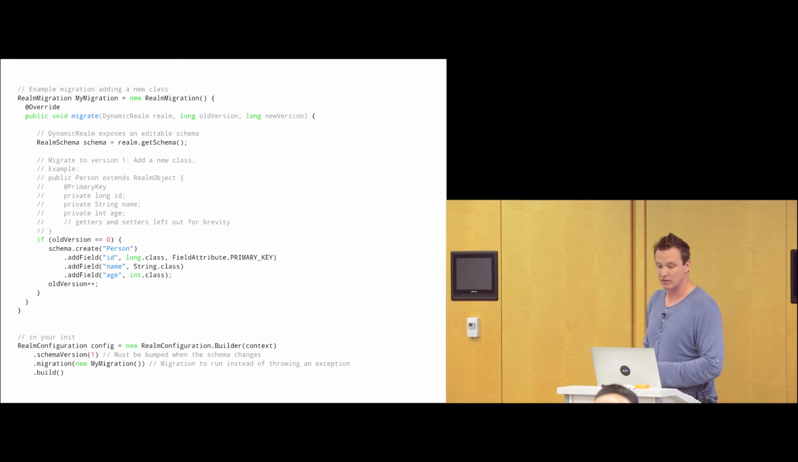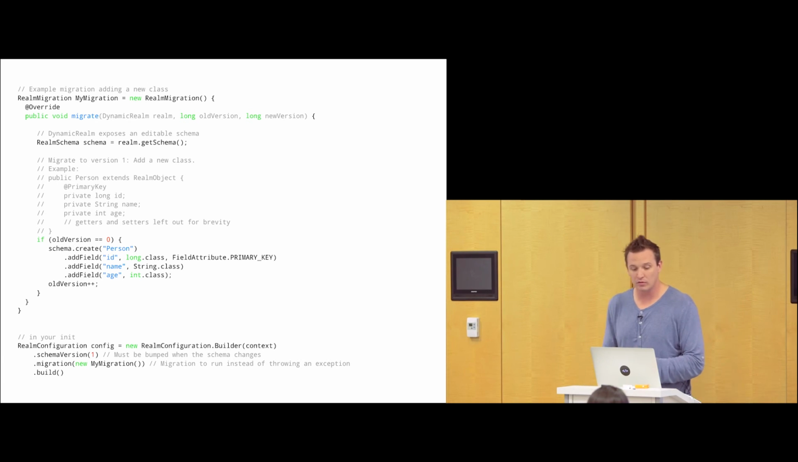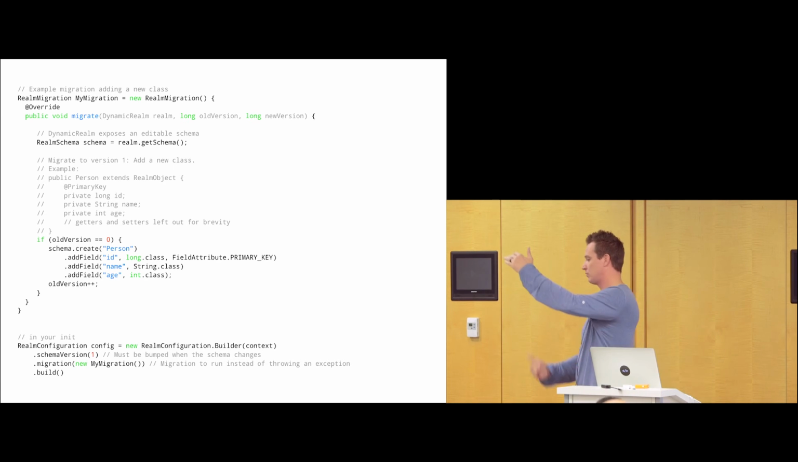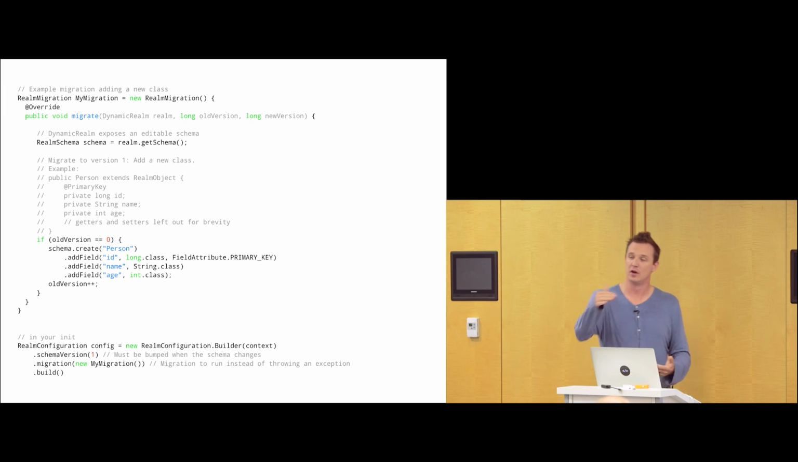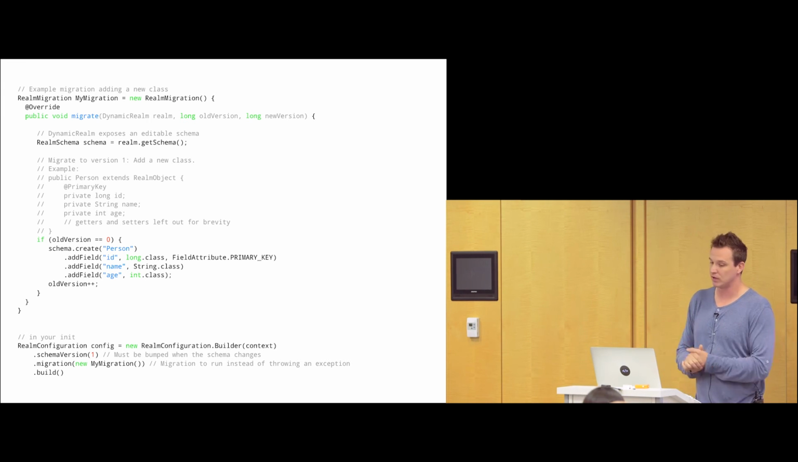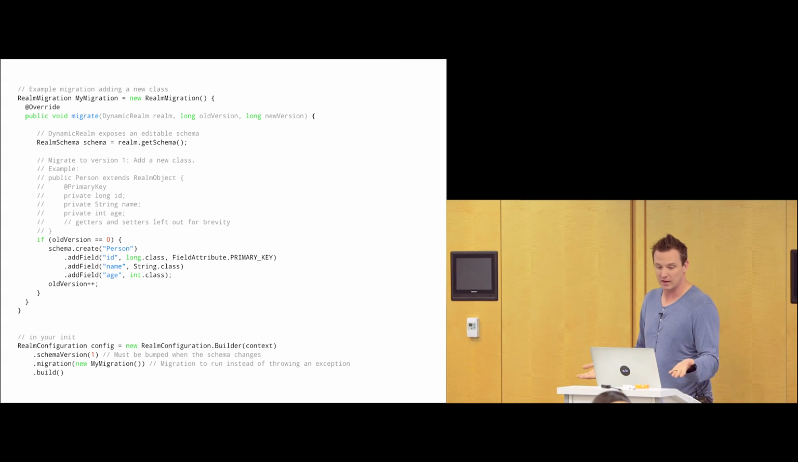At this point in time, we're given the old version and the new version of the database. As soon as the migrate method has been called, we're going to go ahead and get the schema, and then we can start doing things with it. You need to check your version. So again, if you're 10 versions down, you want to make sure you're updating accordingly. But here, all we're doing is adding a person object with a field id that's a long, and it's going to be the primary key. It's going to add a name, it's a string, and an age, it's an int.